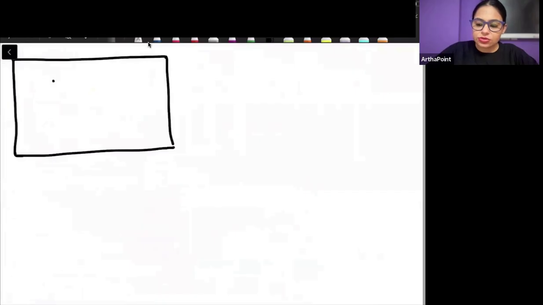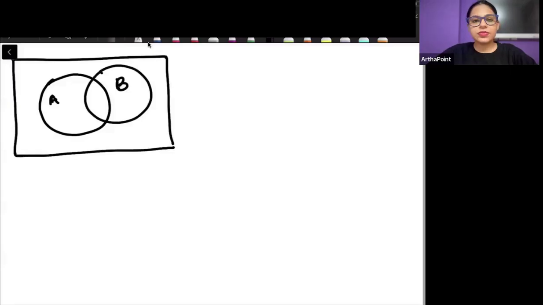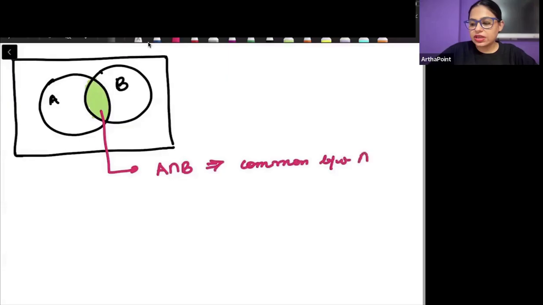If I take two sets, set A and set B, then whatever is the common part between A and B, that is called A intersection B. This is common between A and B.